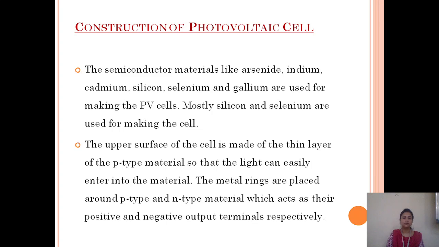The upper surface of the cell is made up of a thin layer of p-type material so that the light can easily enter into the material. The metal rings are placed around the p-type and n-type material, which act as the positive and negative output terminals respectively.